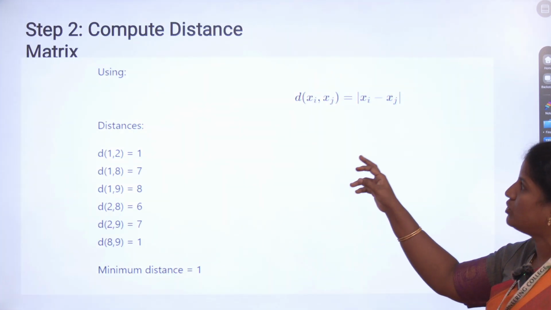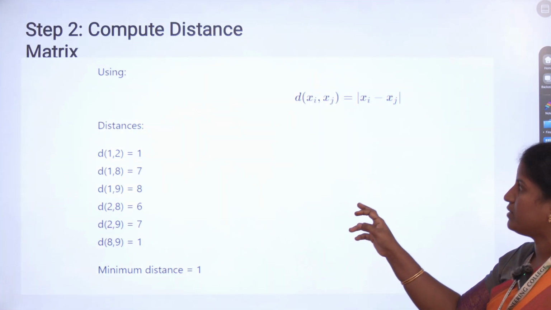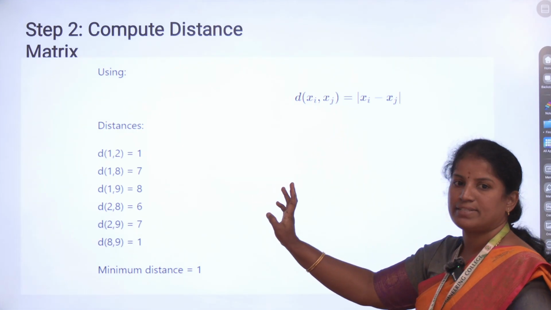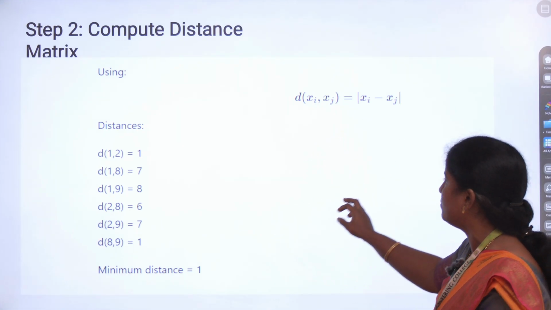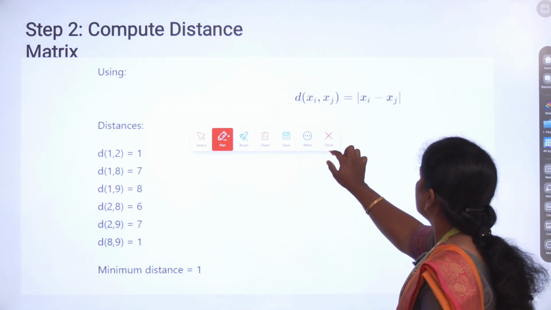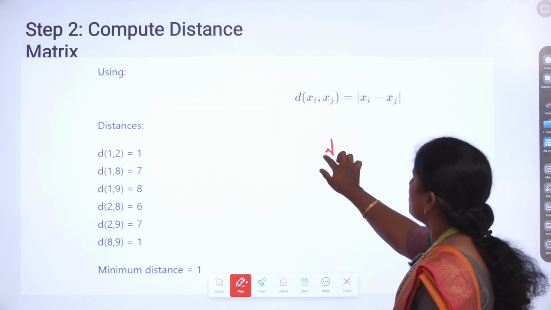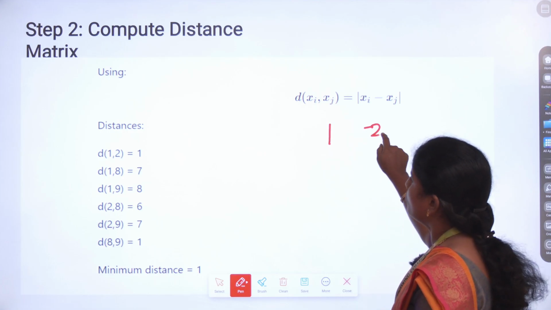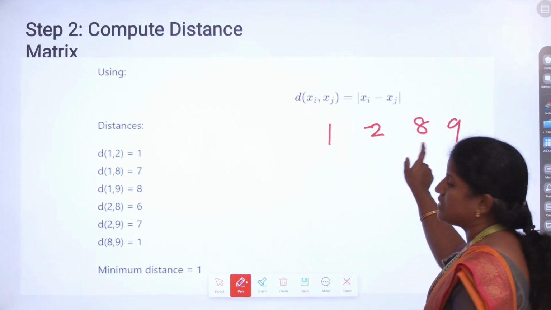The next step is to compute the distance matrix. We use the 1D distance formula. Suppose 1, 2, 8, 9 is our given data.